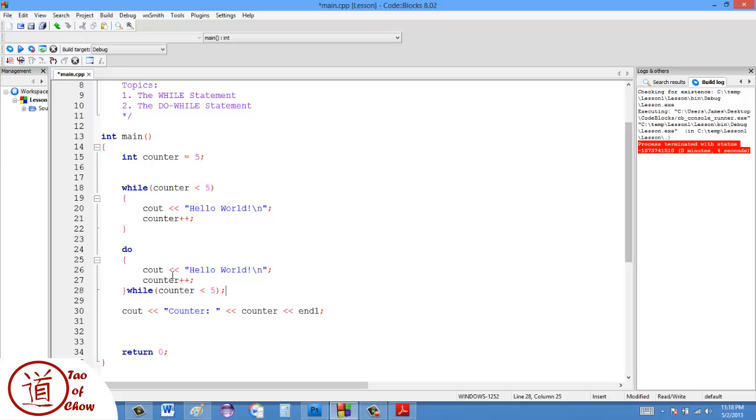There's one other thing I should state, which is that the reason we use while and do while is typically when you are unsure of how many times you want to do something. Okay, so what that means is, for instance, if the problem is to do something 10,000 times, you wouldn't use either of these. You'd use the next construct, which is the for loop, which I'm going to discuss in the next video. If I know the number is 10,000 times, right? So I wouldn't use these. That's a general rule that I use, and it's not hard and fast. If you really wanted to use this to make something go 10,000 times, that would be totally okay.